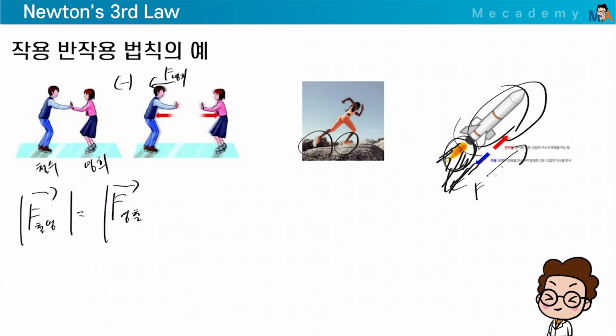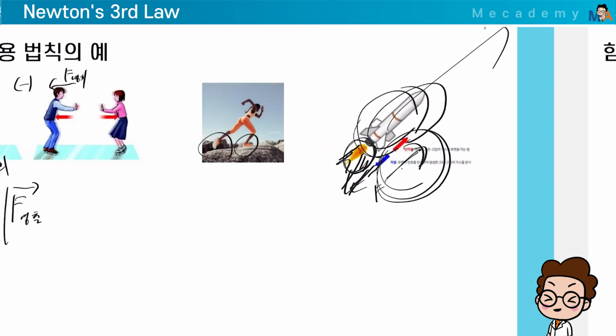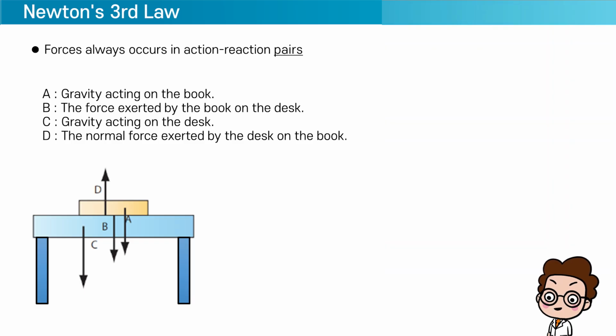In response to that explosive push, a reaction force of the exact same magnitude is generated in the opposite direction, and this is what allows the rocket to move forward. That's the reaction force we're talking about. Make sense? We can think that everything operates through action and reaction forces. Got it? Then what might not involve action and reaction?